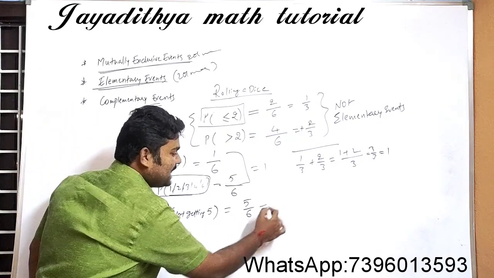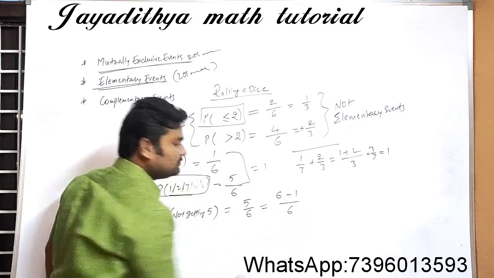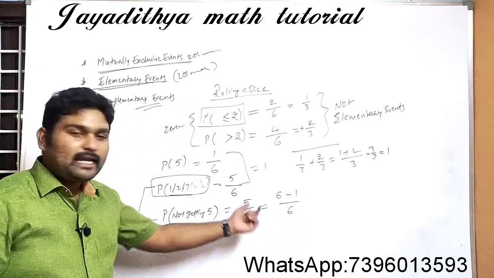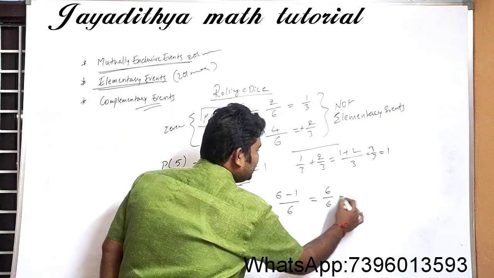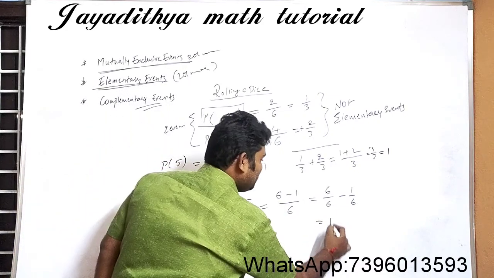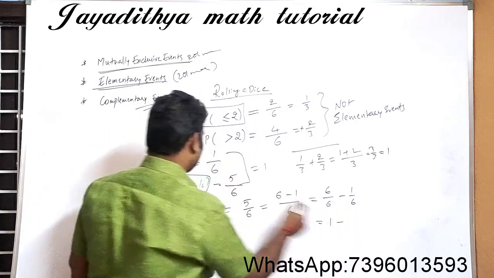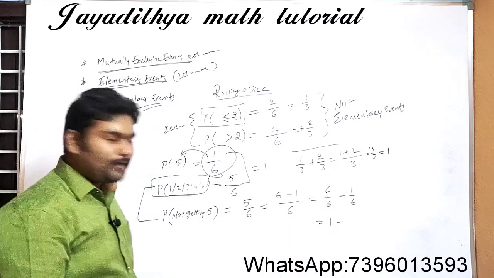So can I write 5 by 6 as 6 minus 1 by 6? Yes. Can I write it as 6 by 6 minus 1 by 6? Yes. This is nothing but 1 minus 1 by 6. What is 1 by 6 here? That is nothing but the probability of 5.